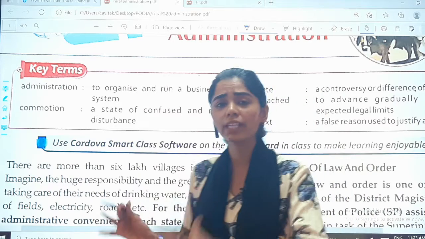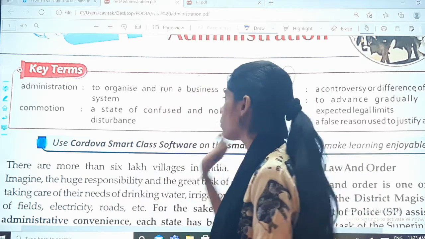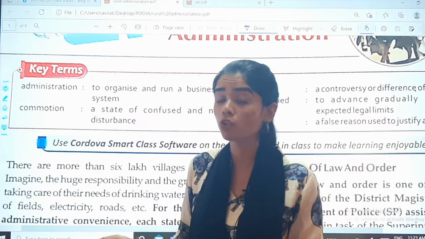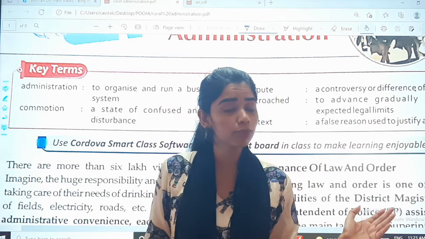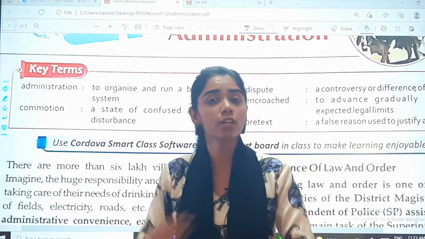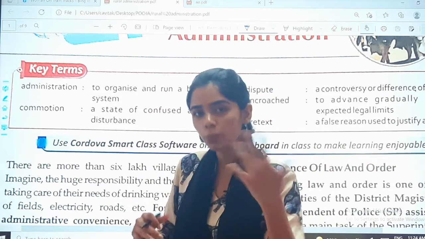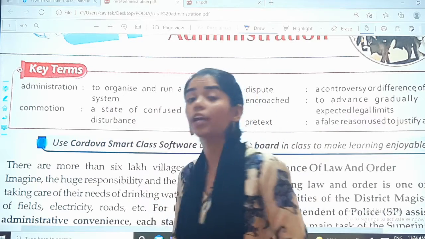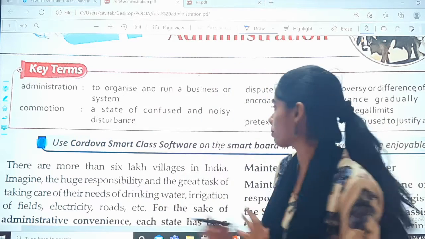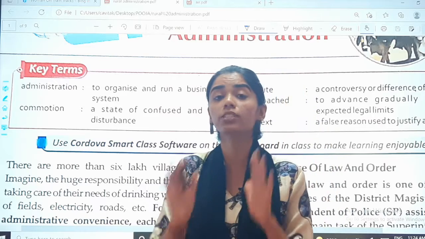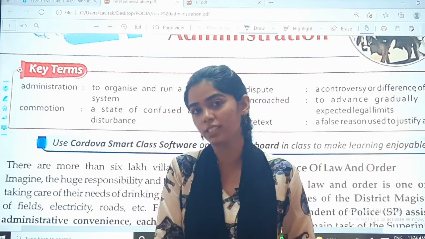When we go to a place, it is very noisy, it is very confused. For example, a courtroom. You might have seen in movies also that in a courtroom there are many lawyers, they are arguing with each other, there's a witness. So it is commotion over there. Commotion means a state of confused and noisy disturbance.